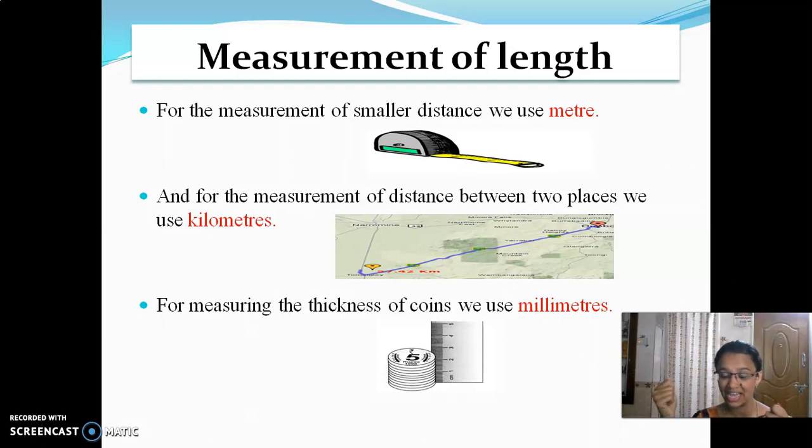If you have your scale, you just take that and see. You will be having 1 centimeter, 2 centimeter, 3 centimeter readings on a scale. You will be having 10 divisions between the two. If it is 1 centimeter and 2 centimeter, between that there will be 10 lines. That one line is equal to 1 millimeter. So how many are there totally? 10. So 10 millimeter is equal to 1 centimeter. And then 100 centimeter is equal to 1 meter. 1000 meter is equal to 1 kilometer. Okay, children.